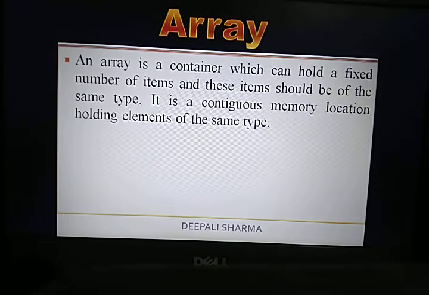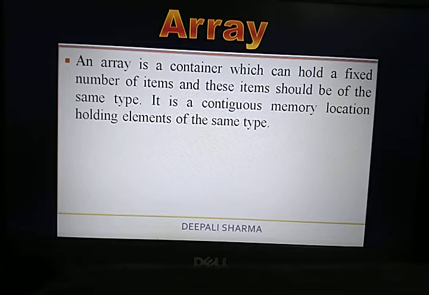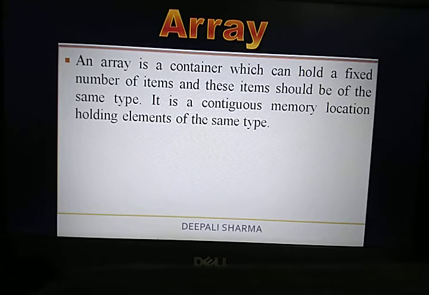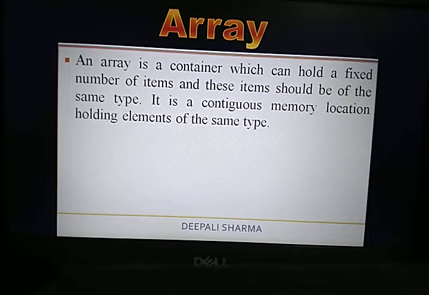An array is a container which can hold a fixed number of items. That means within an array we can store only a fixed number of items, and these items should be of the same type.